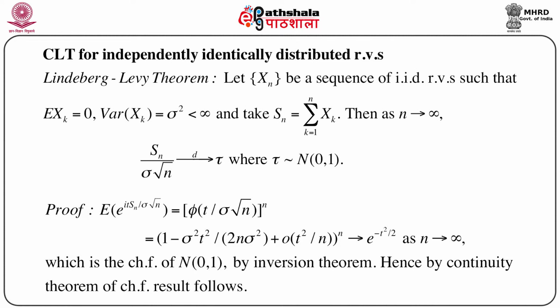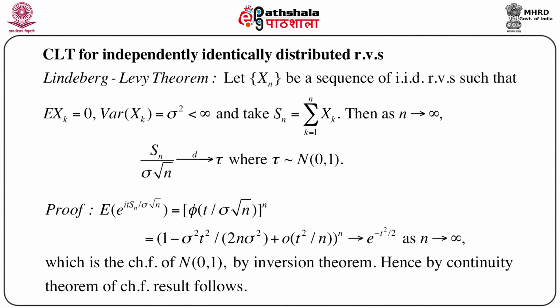Now we know that there is a one-to-one correspondence between characteristic function and a distribution function. So many results on distribution functions can be shown by using characteristic functions. Here we will use this. The proof is very simple. Just calculate the characteristic function of Sn by sigma root n. So what is that? Expectation of e to the power it Sn by sigma root n equals phi of t by sigma root n, whole to the power n, because the Xi's are iid random variables.